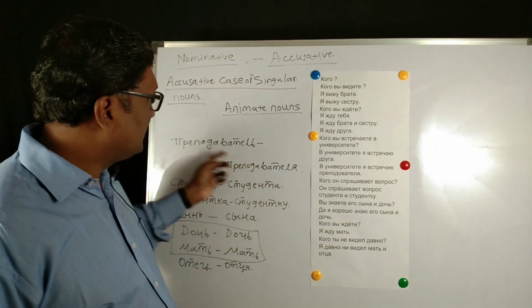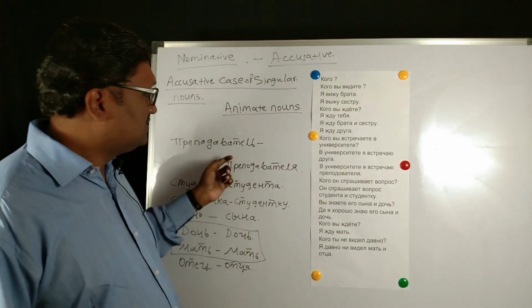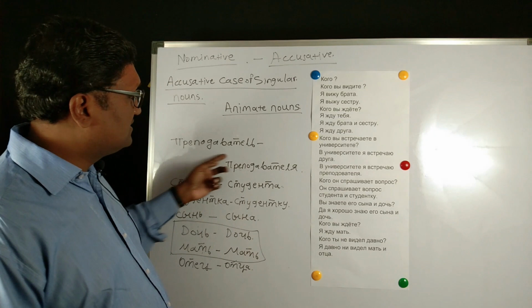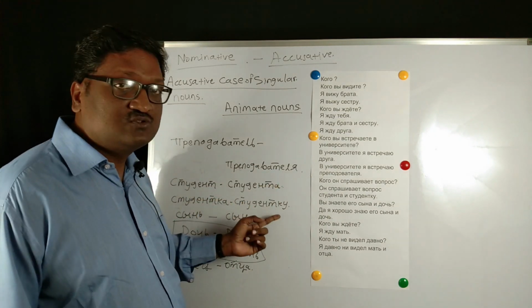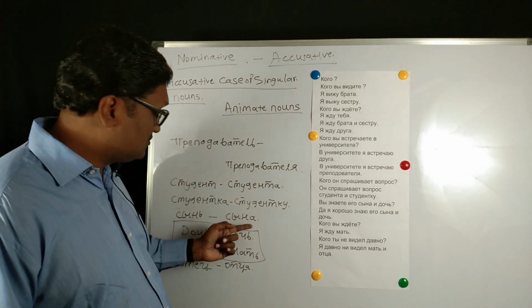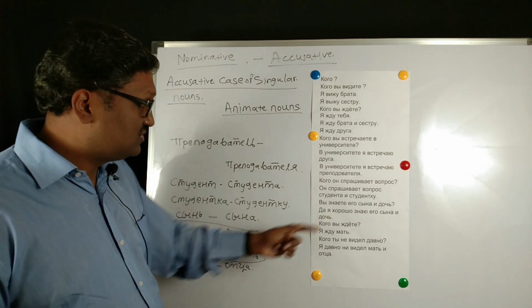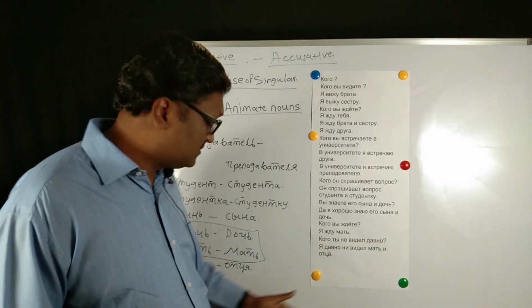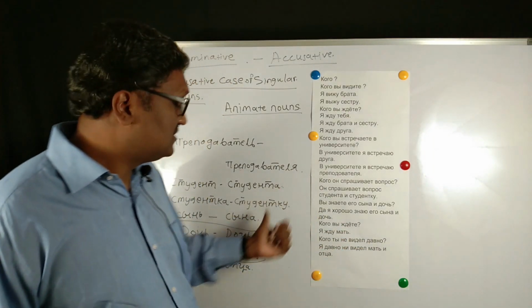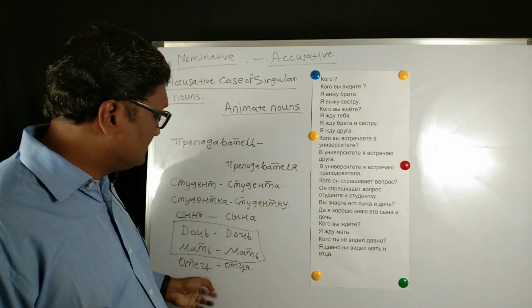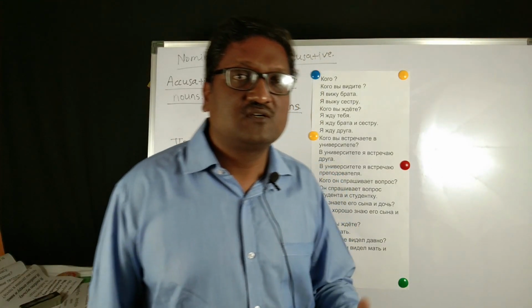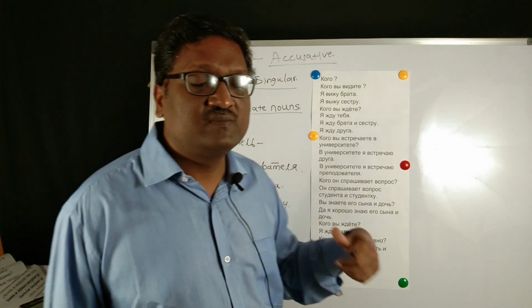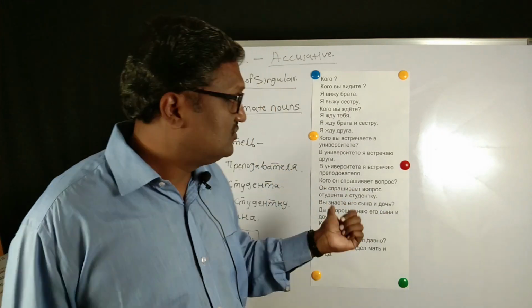So this way, the animate nouns which are masculine and feminine are changing. Преподаватель has changed to преподавателя. Студент has changed to студента, and студентка has changed to студентку. Similarly, сын has changed to сына. Дочь has remained as дочь, and мать has remained as мать. That you have to remember. And then отец. Отец is a masculine animate noun which is changing to отца. So in this case, the animate masculine nouns are taking the ending а, and feminine nouns are taking the ending у.